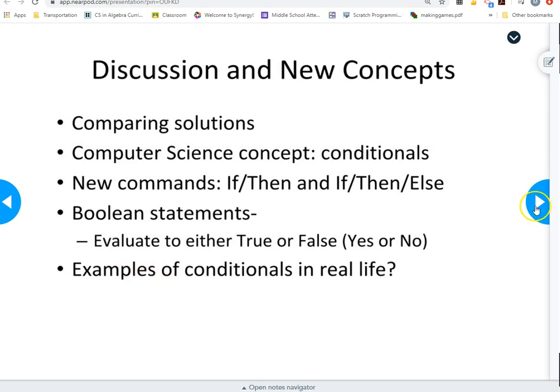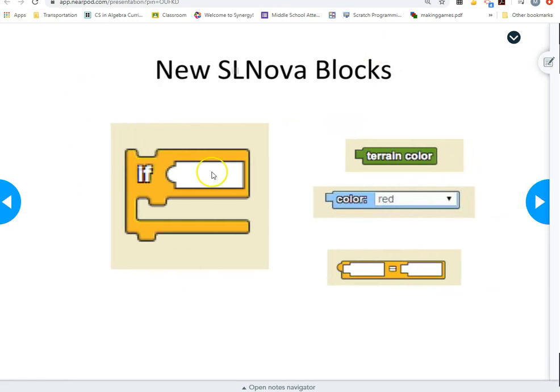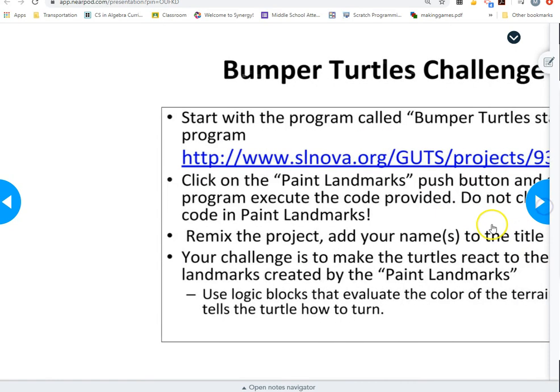So, moving on. These are your new blocks that you're going to need. You're going to need an if statement that you're going to find in logic. You're going to need a color statement. That's going to be in traits. You're going to need terrain color. That's going to be in environment. And we're finally going to need this little equal sign, which again is in logic. So those are your 4 blocks that you're going to need today.